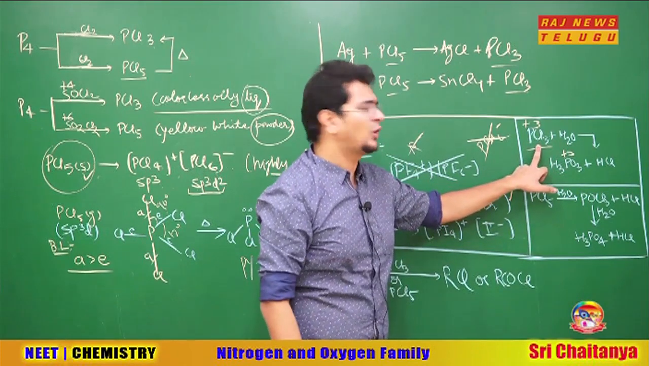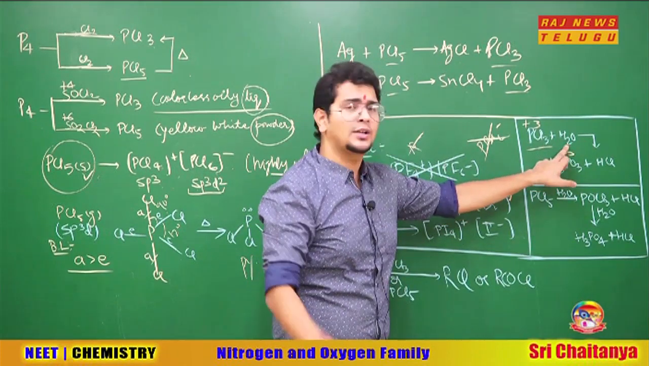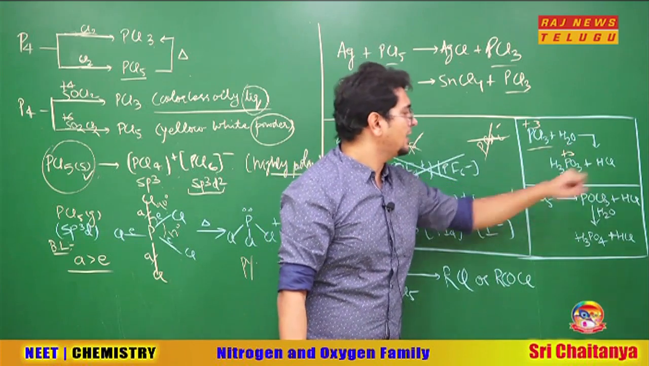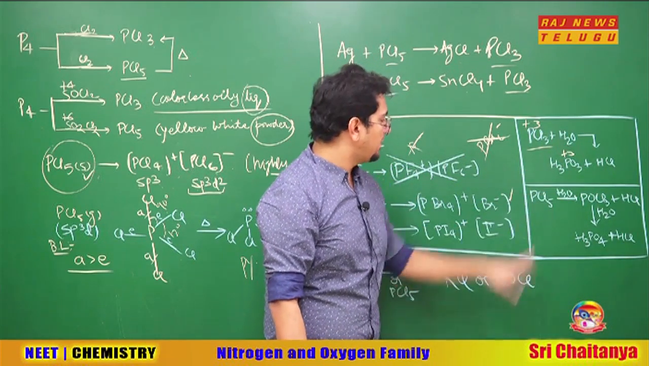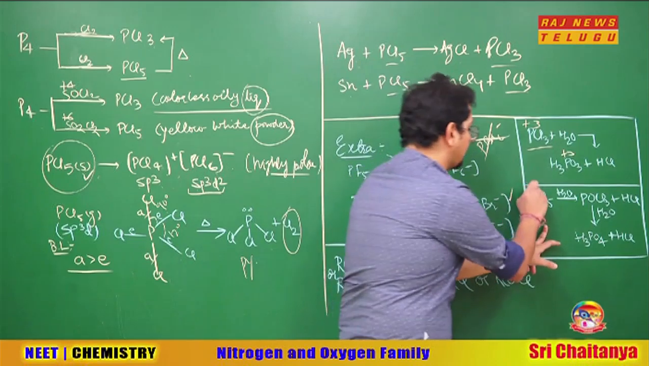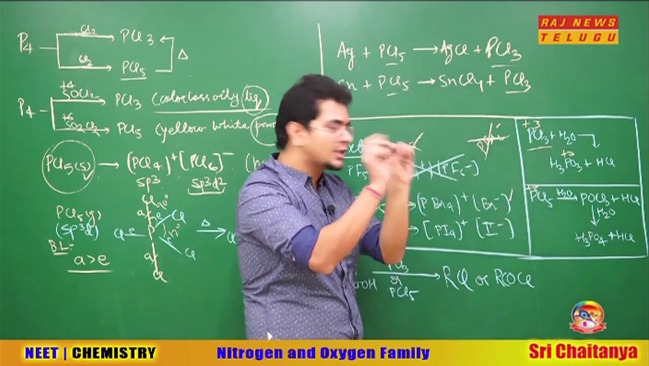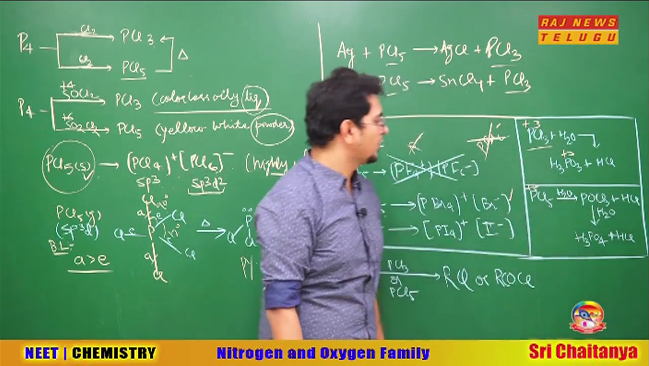You tell na, what will happen to Cl minus? Cl minus will take the H plus from water. HCl is formed. Sir, here what happened? Here phosphorus is in plus 5. On partial hydrolysis, a little hydrolysis, POCl3 is formed.